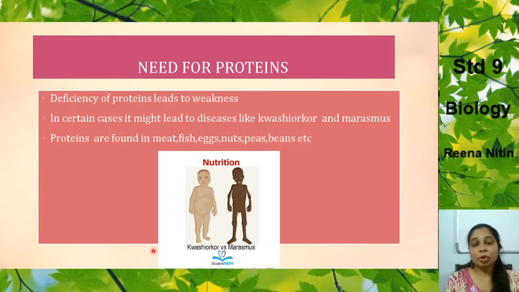So we're going to study about the importance of proteins because these two diseases, kwashiorkor and marasmus, are caused by the deficiency of proteins in our body, in the body of the child. So the need for proteins, especially in the growing age of the child, from the moment the child is born till about 4 to 5 years of age, is a very crucial stage where the child's body is growing rapidly. So the child needs essentially proteins at this point of time. Deficiency of proteins can cause these two diseases.